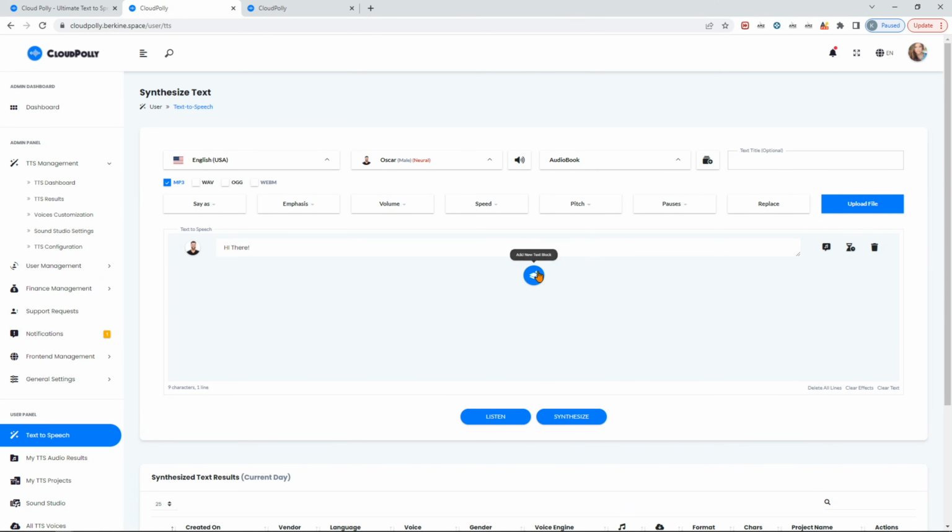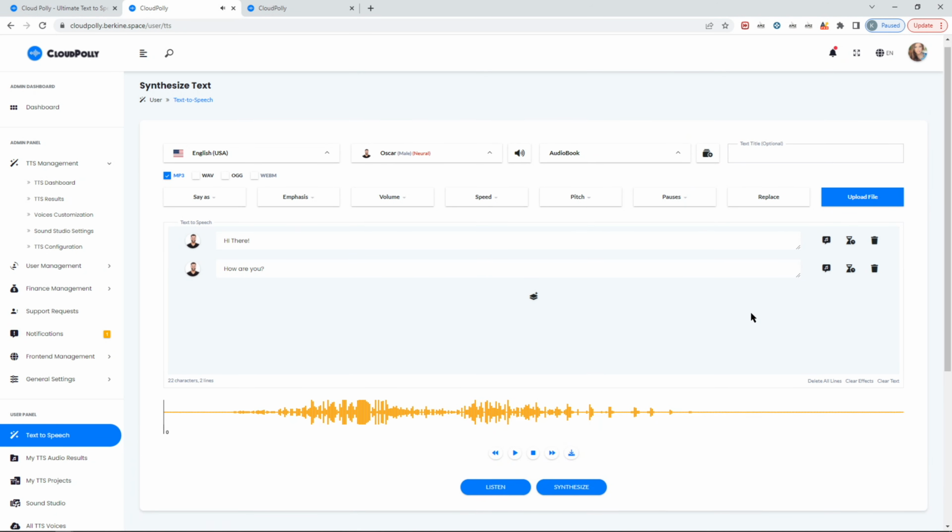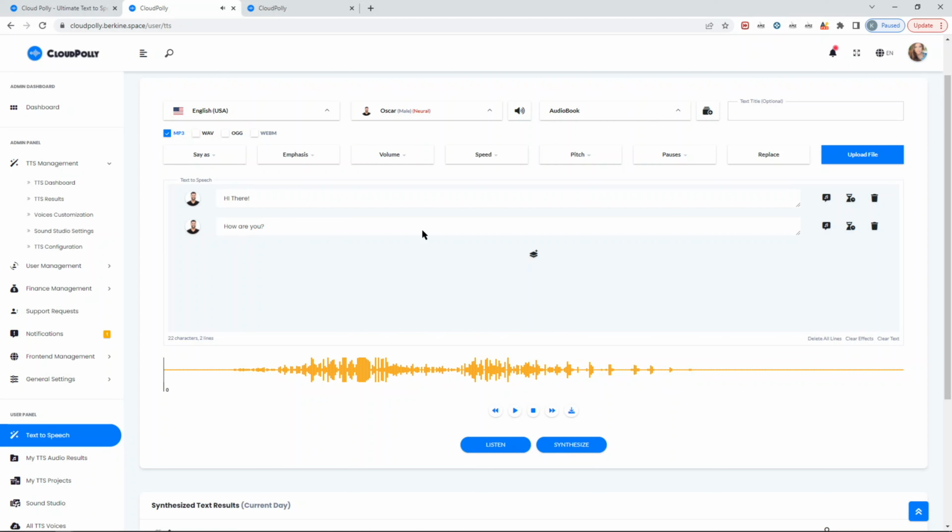One is, for example, if I had multiple rows, if you want to listen just this particular row, all you have to do is just click listen, and it will play just this text area. Now text area is limited up to 3,000 characters. That's a hard limitation. That's a limitation because of one of the cloud vendors which does not support more than 3,000 characters for the live synthesized task.